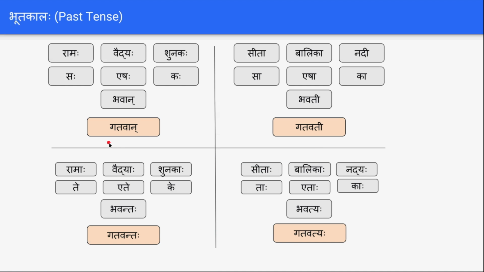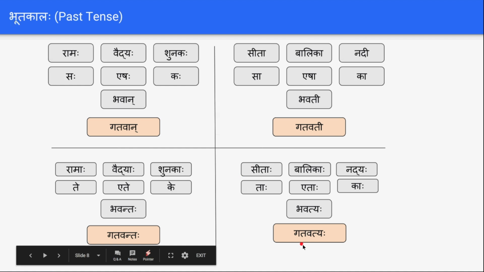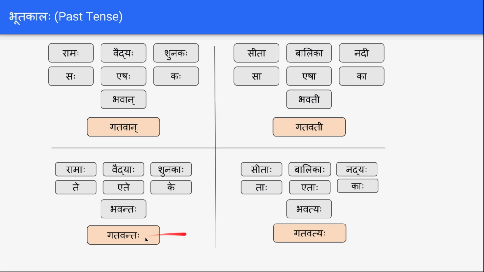Similarly, Likhati: Likhitavan, Likhitavati, Likhitavantaha, Likhitavatyaha. And Milati: Militavan, Militavati, Militavantaha, Militavatyaha. If you know the base word, you can derive all four other words.